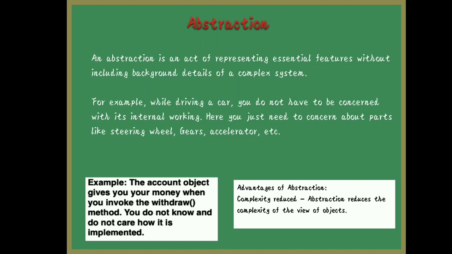That is called abstraction. You can take one more example, a switchboard. If you know how to switch on and off, that is enough. No need to know about the neutral wire internally or whether earthing is done or not. You need not worry about these when you are using on and off. Then one more, in software, you can take online withdrawal. If you are going to withdraw money, it will verify your PIN code. You go for the withdraw option, you type the amount, then you take the money and come. How it is transacted in your account, how the balance is reduced and updated, you will not worry about that. Automatically it is done. The internal details are hidden from you.